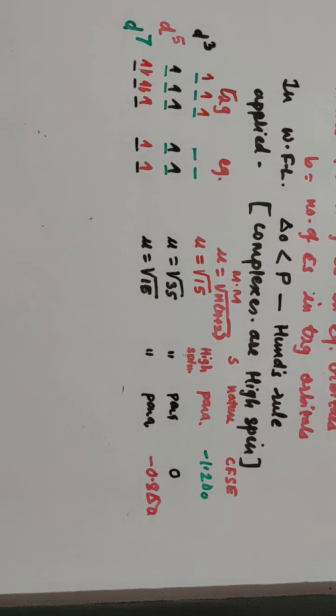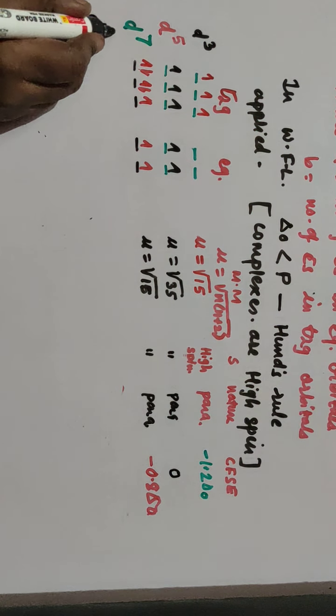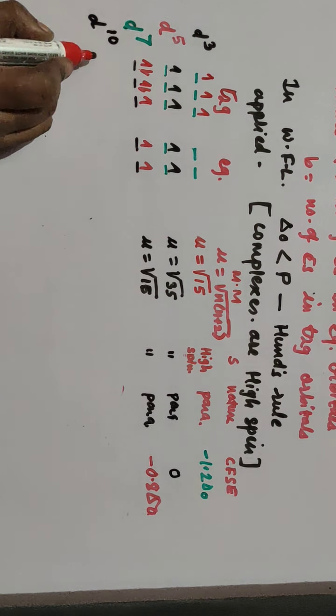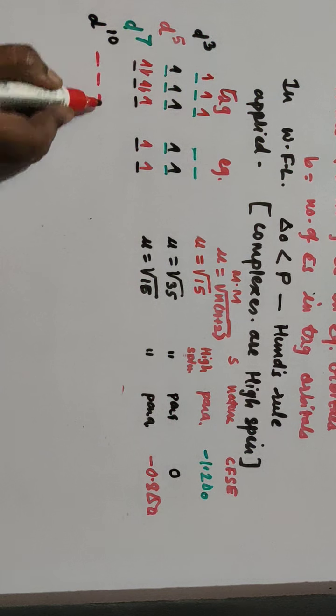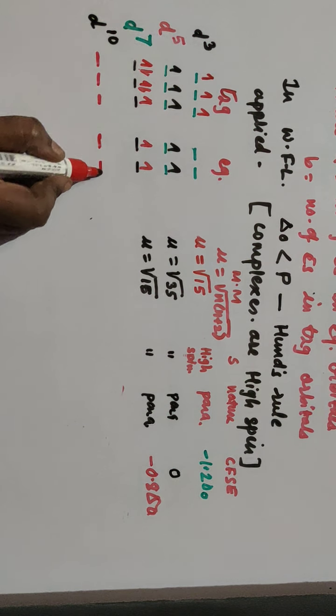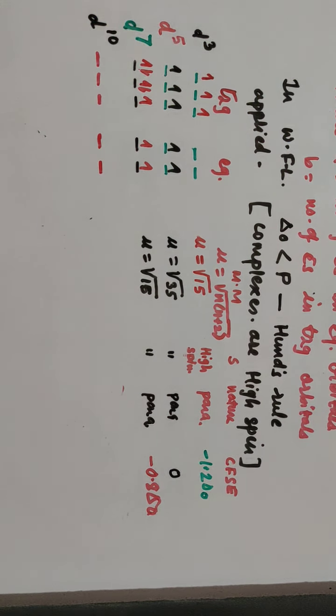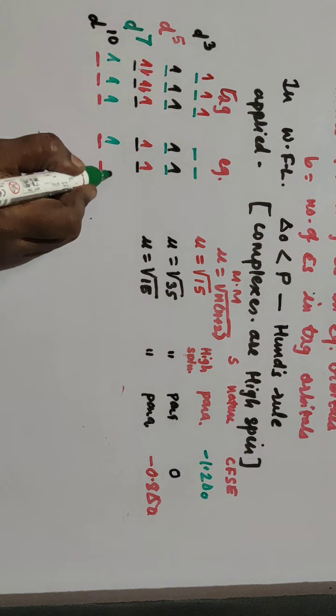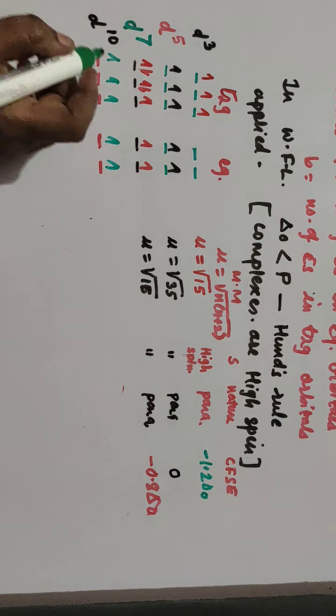We'll take one more, D10. Now in D10, 10 electrons are there in the D orbital, and again in T2G 3 orbitals, in EG 2 orbitals are there. So you place the electrons first singly because it is a weak field ligand, so it is 1, 2, 3, 4 and 5, and then pairing takes place.